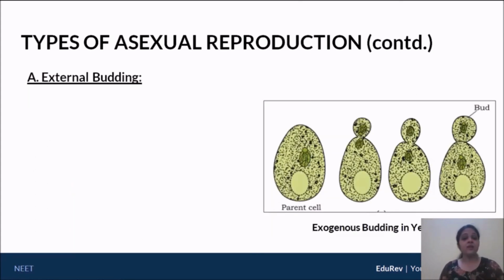Now, external budding. If you look very closely at the figure here, this is your parent cell, and from the parent cell, you have a small bud being extruded outward. A little bit of cytoplasm moves into the bud, and then you can see that the bud has closed. So very clearly you can see that this parent cell divides to give you the first daughter cell, and this is the next daughter cell. So the new bud that is formed is definitely going to be smaller than the original parent, and the two cells are in no way similar in terms of quantity of cytoplasm. In terms of quantity and quality of genetic material, they have to be the same, but in terms of cytoplasm, the bud will be lesser.